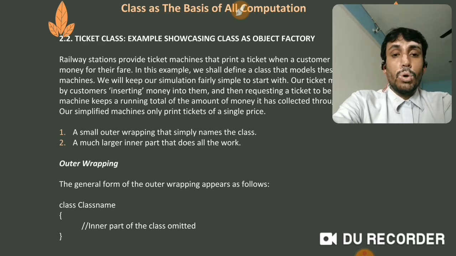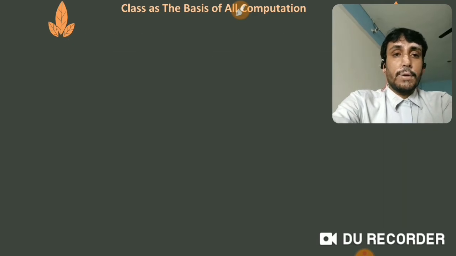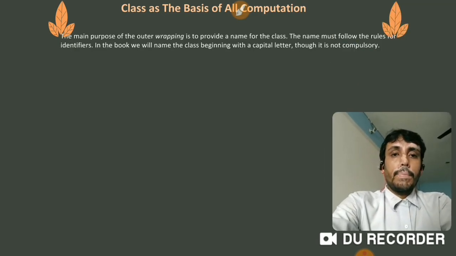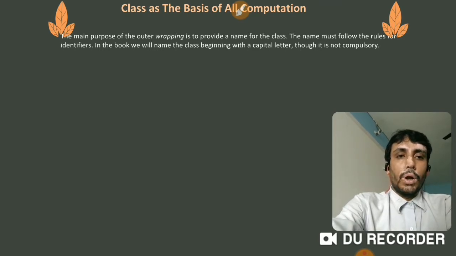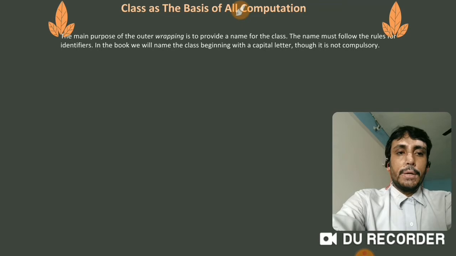But there are many more things that will go inside this. So let's look at it. The main purpose of the outer wrapping is to provide a name for the class. The name must follow the rules for identifiers, the naming conventions. You must be knowing the naming conventions. Let me put it once again.